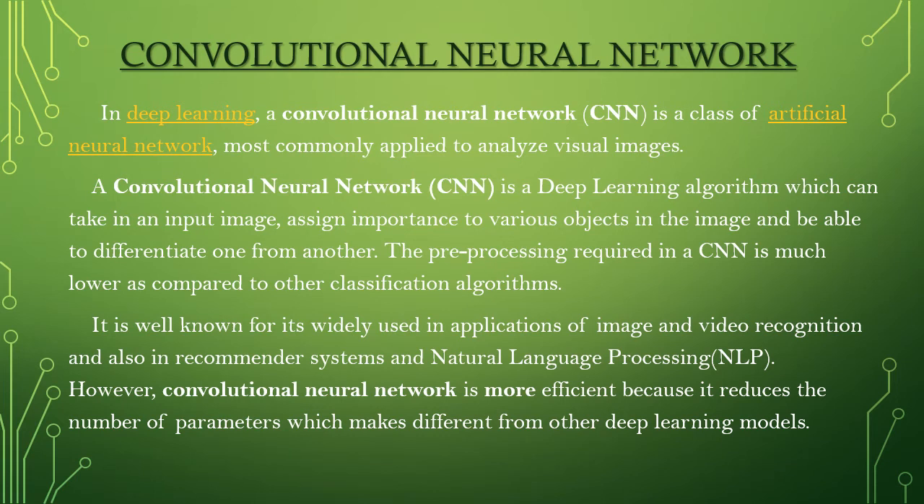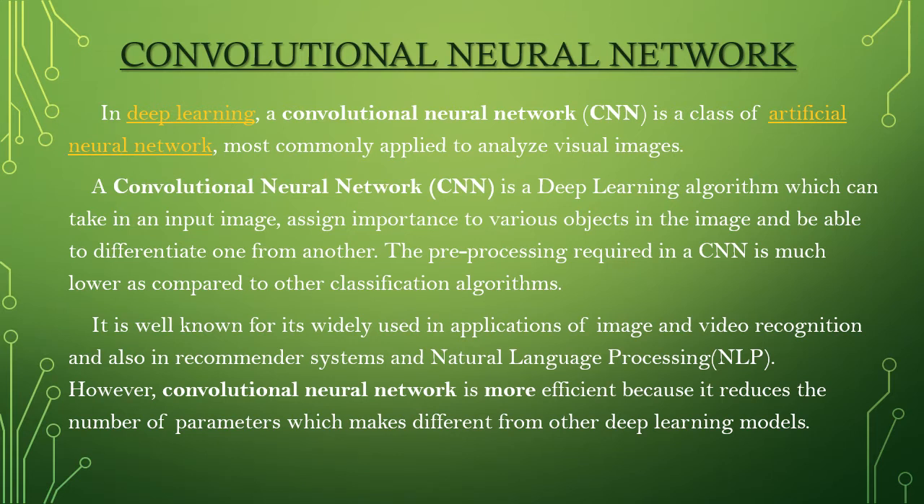Let us know about CNN, that is convolutional neural network. In deep learning, a convolutional neural network is a class of artificial neural network most commonly applied to analyze visual images. A convolutional neural network is a deep learning algorithm which can take in an input image, assign importance to various objects in the image, and be able to differentiate one from another. The pre-processing required in a CNN is much lower as compared to other classification algorithms.